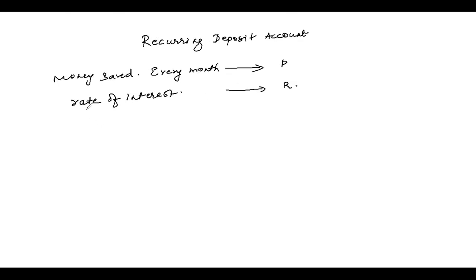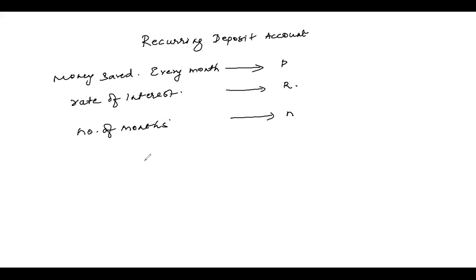And for how many months? You keep on putting money for some fixed number of months. The number of months you're saving is represented by N. So P is needed, R is needed, N is needed.